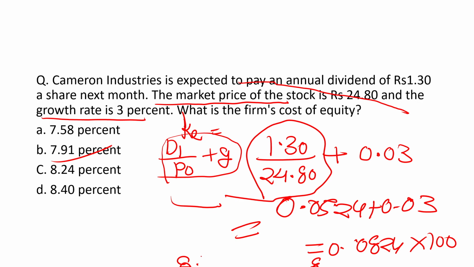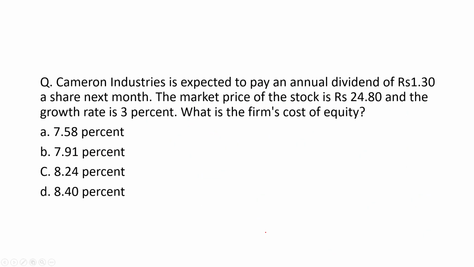1 second. You will get the answer 8.24%. So option number C will be the right answer. Option C will be the right answer, 8.24%.